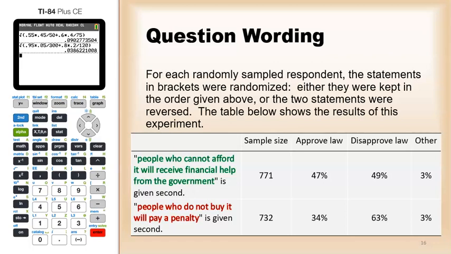When people who cannot afford it will receive financial help from the government is given second, only 47% approved the law. While people who do not buy it will pay a penalty, given second, the results are even worse at only 34% approved of the law.